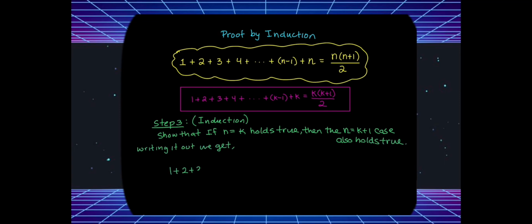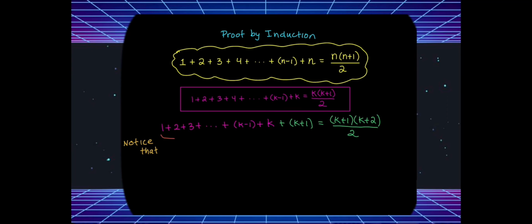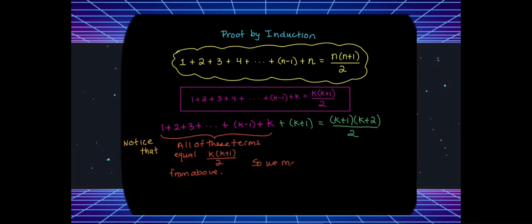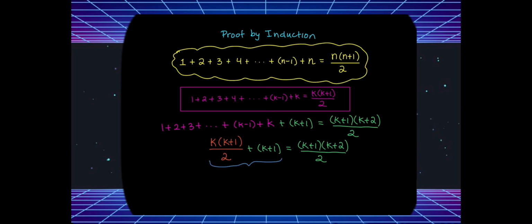So writing out what the k plus 1 number of terms would look like, expanded out, and plugging in k plus 1 for n, we want to show that this formula also holds true. What we do is substitute in the assumption that the first k values will sum to k times k plus 1 over 2. Making that substitution into the series and simplifying some of the algebra on the left-hand side, we can prove that the left and right-hand sides equal each other. In other words, the formula holds true for all values k, arbitrarily chosen. This is proof by induction.